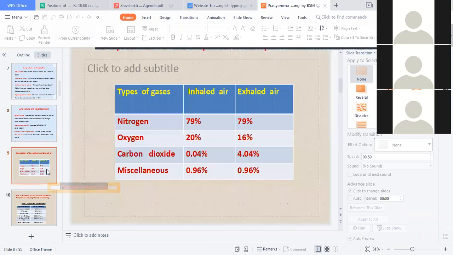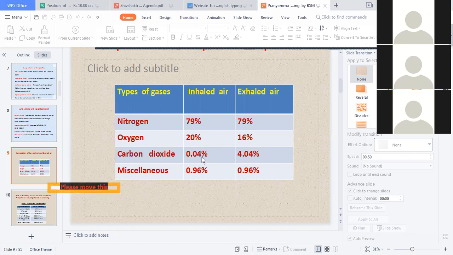Now, वो जो gas आप inhale कर रहे हैं, how much it contains? Nitrogen 79%, inhale and exhale है. Oxygen inhale करते 20%, exhale is 16%. That means the balance 4% goes to the lungs. From the lungs it goes to the alveoli. From the alveoli, the deoxygenated blood, oxygen खींच लेता है, blood becomes oxygenated and passes on to the right atrium to the different parts of the body. Okay, 20%. And exhaled air कितने 16%. Carbon dioxide in inhaled air is 0.04%, and exhaled air is 4.04%.